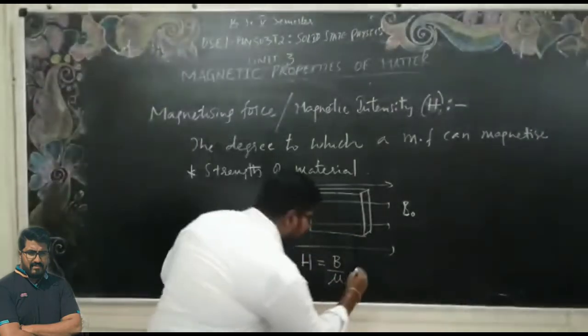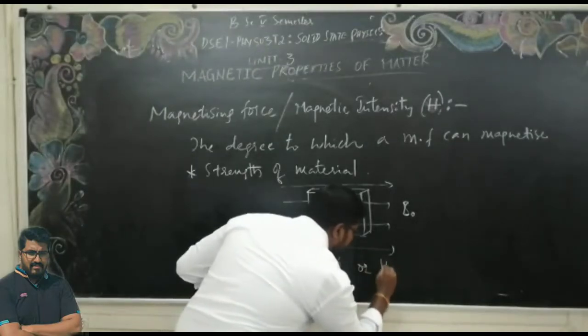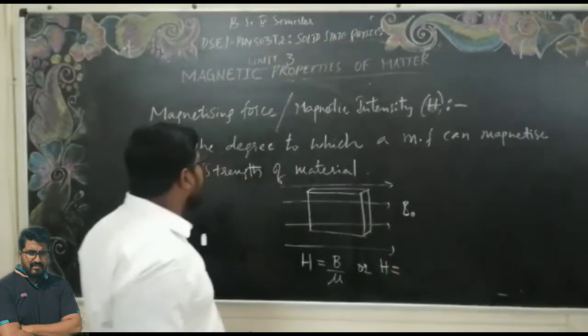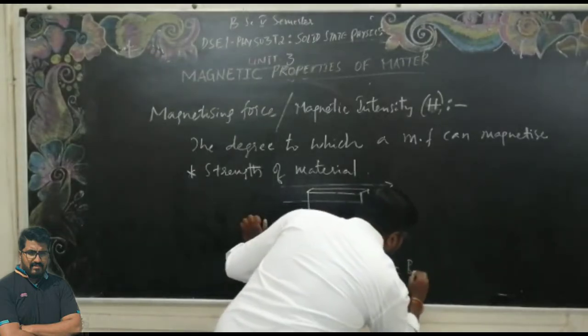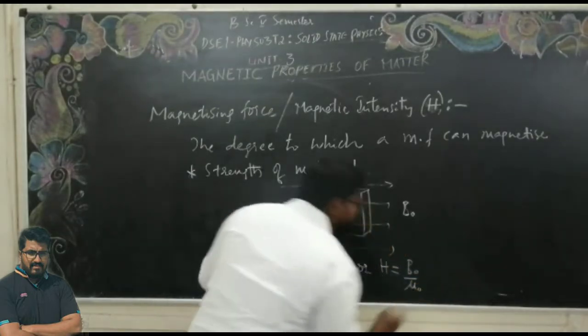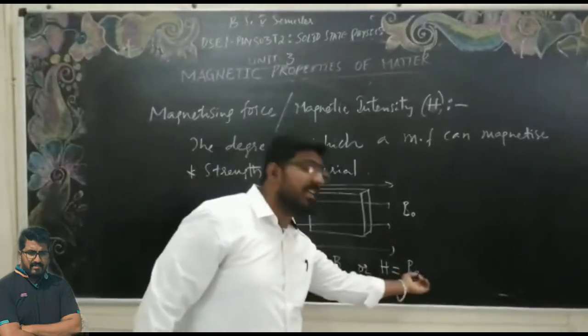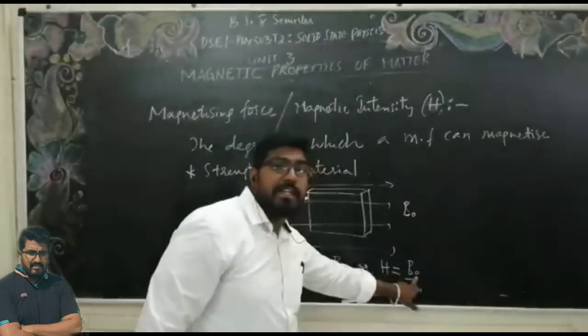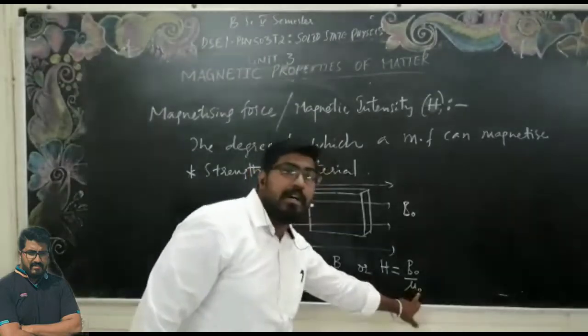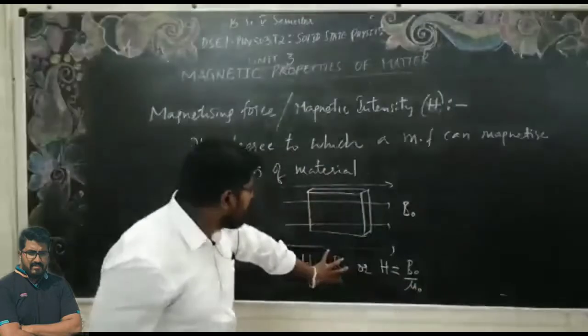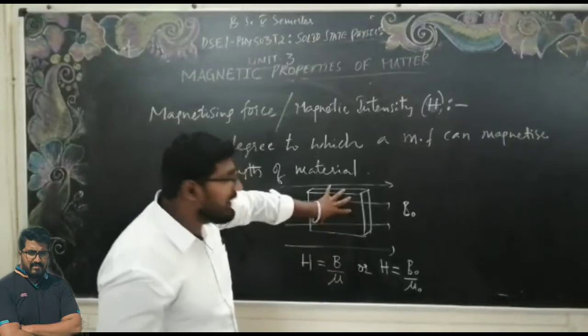Or in another case, I can write the magnetizing force H is equal to B naught by mu naught. Here B naught represents the external magnetic field, and mu naught the magnetic permeability of the free space. This is the magnetizing force of the material.